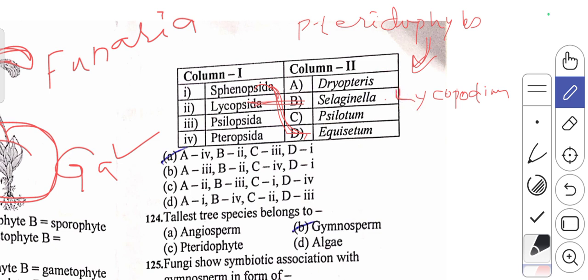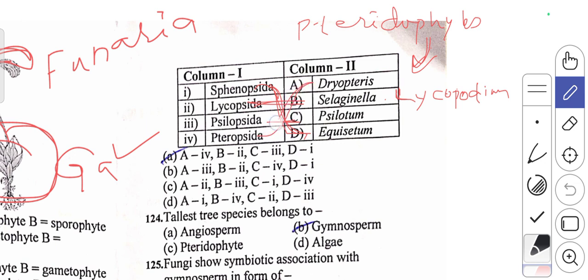Then for the third class we have one example. Then for the last one, that is Pteropsida, we have three different examples. One is Dryopteris, then Pteris, then Adiantum.